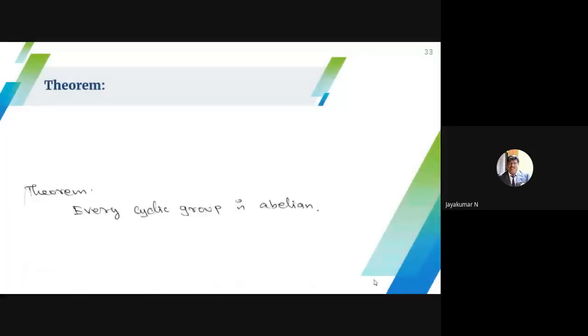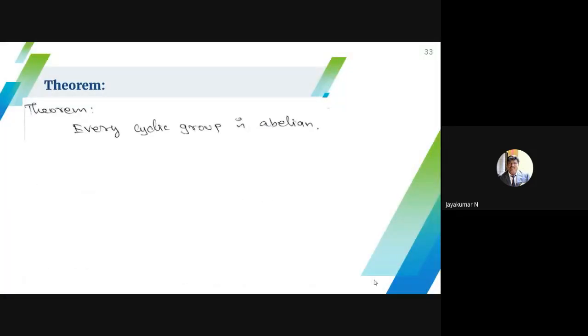Okay, next one, theorem. This is another 4-mark theorem. Every cyclic group is abelian, but every abelian group is not a cyclic group. Every cyclic group is abelian, but every abelian group is not a cyclic group.